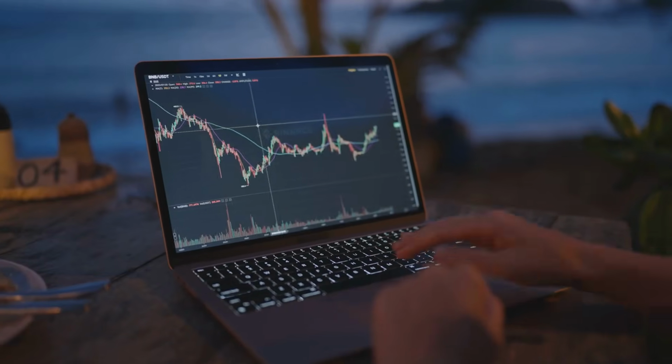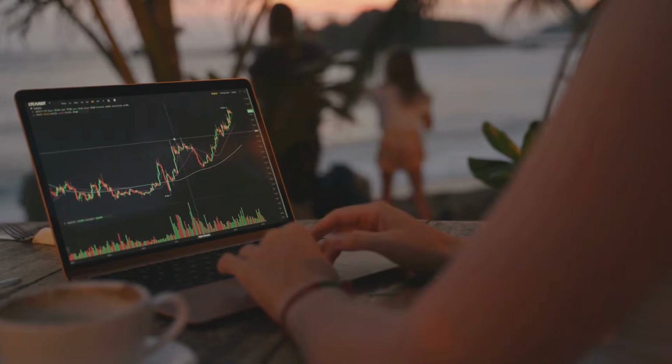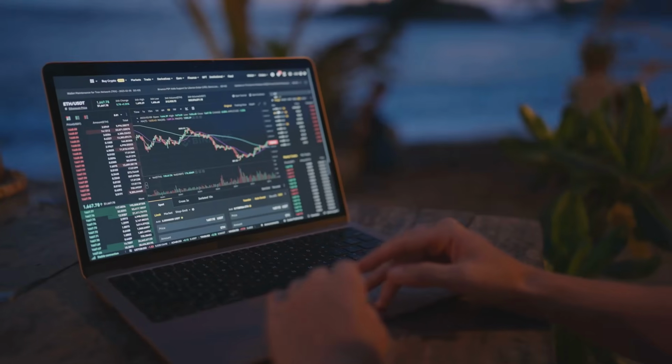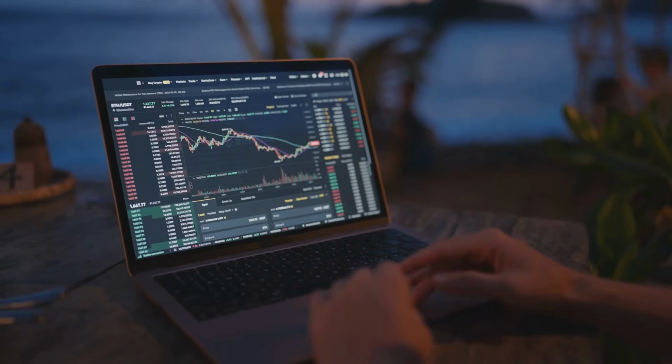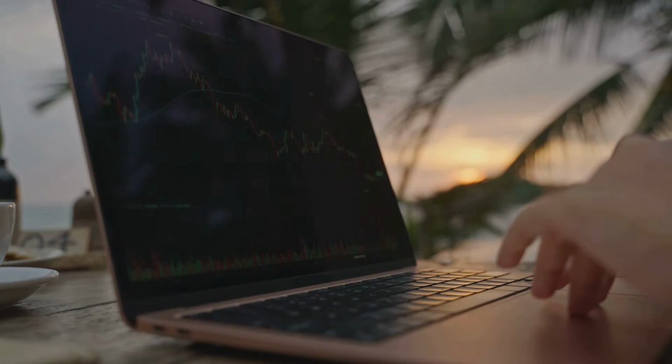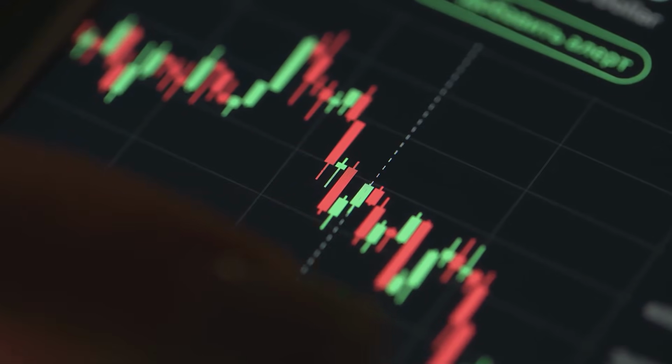Start by analyzing price action on higher time frames. For example, use daily or weekly charts instead of 5-minute charts. Higher time frames tend to filter out a lot of market noise. Support and resistance levels are often more significant on these charts. Trends are also clearer and more reliable.